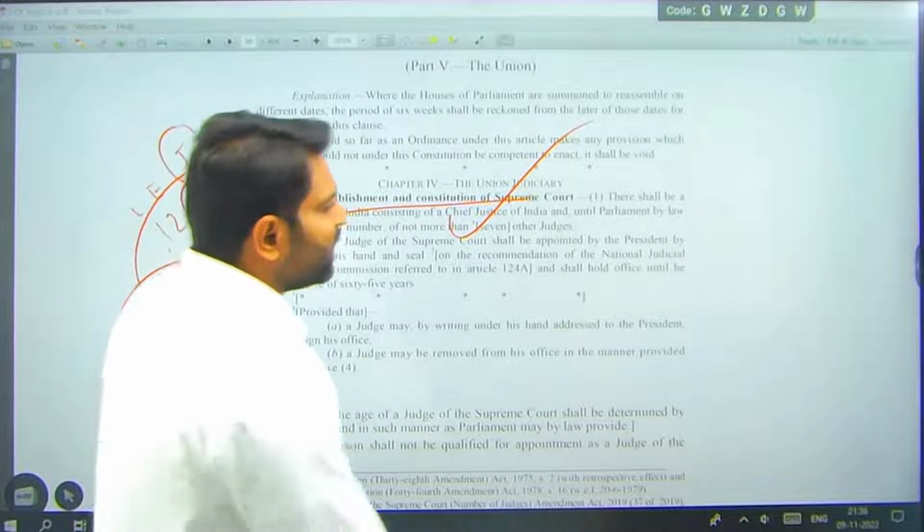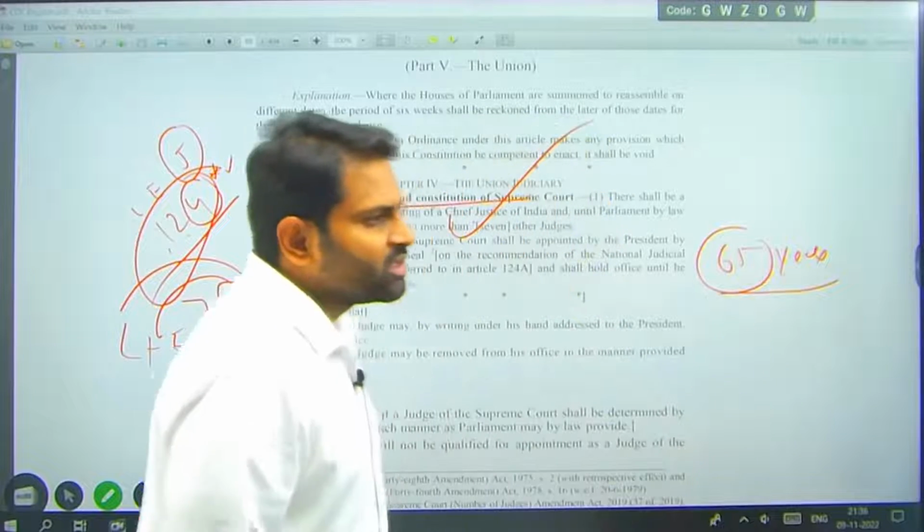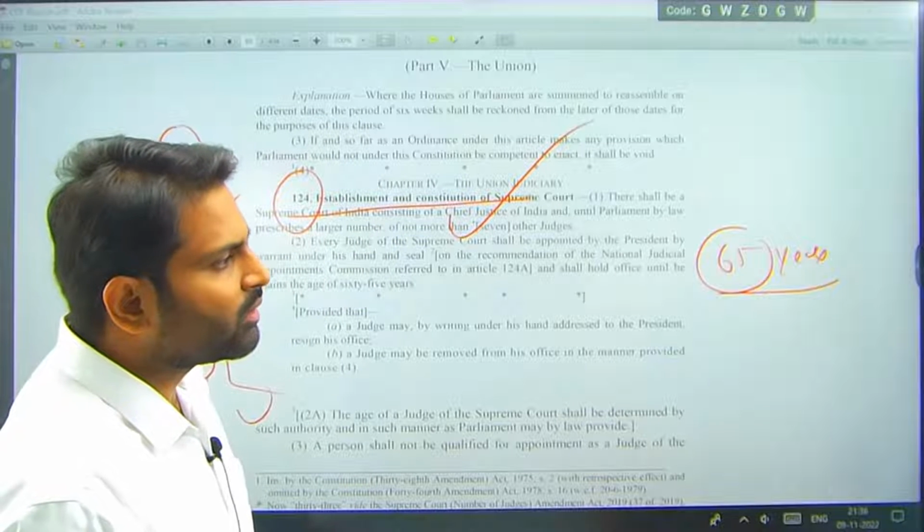So the retirement age for Supreme Court judges is 65 years. Justice Dhananjaya Chandrachud.